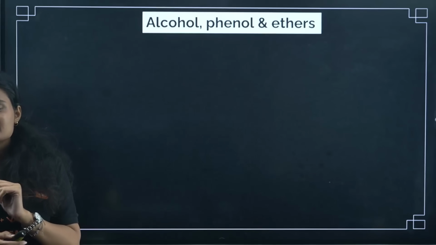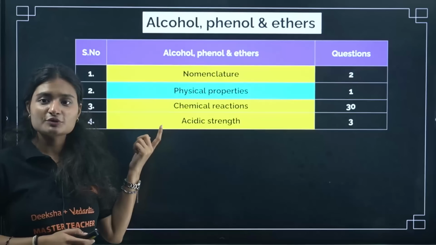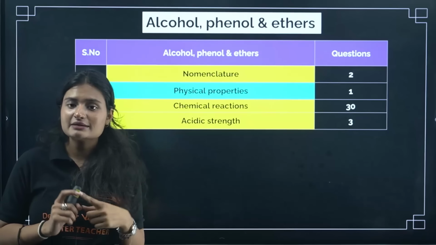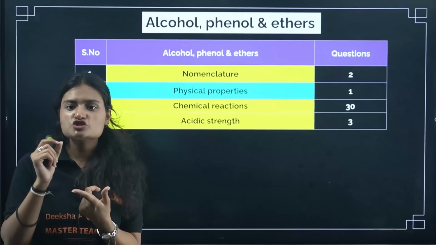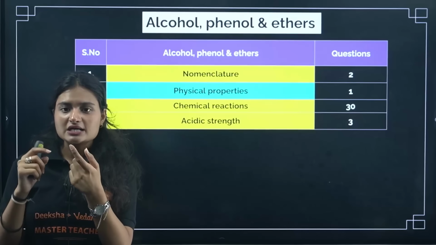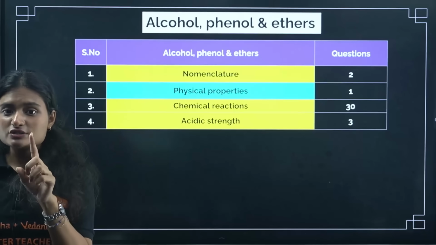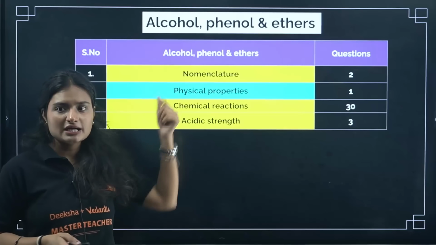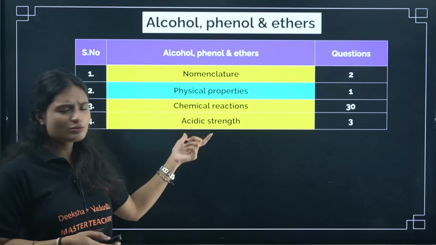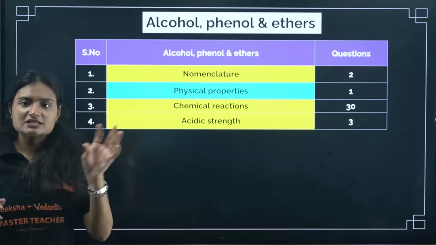Okay, next is alcohols, phenols and ethers. From alcohols, phenols and ethers, major questions were from your chemical reactions. So again, in these chemical reactions, we are including methods of preparation, right? The questions that are most asked are from your normal chemical reactions, whatever alcohols, phenols and ethers show, those reactions. Then after that, methods of preparation. Okay, these 2 are very important. Okay, as you can see the weightage here. 3 questions were from acidic strength, right? They substitute the phenol with some compounds and they ask the acidity order.